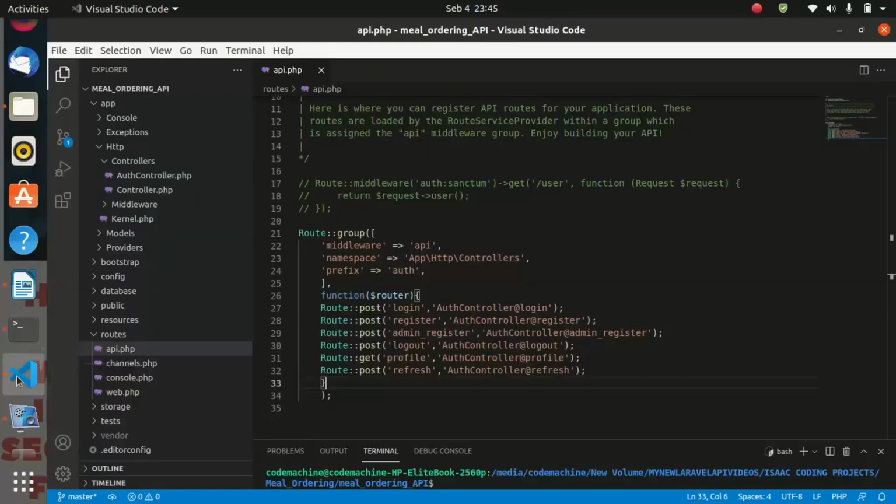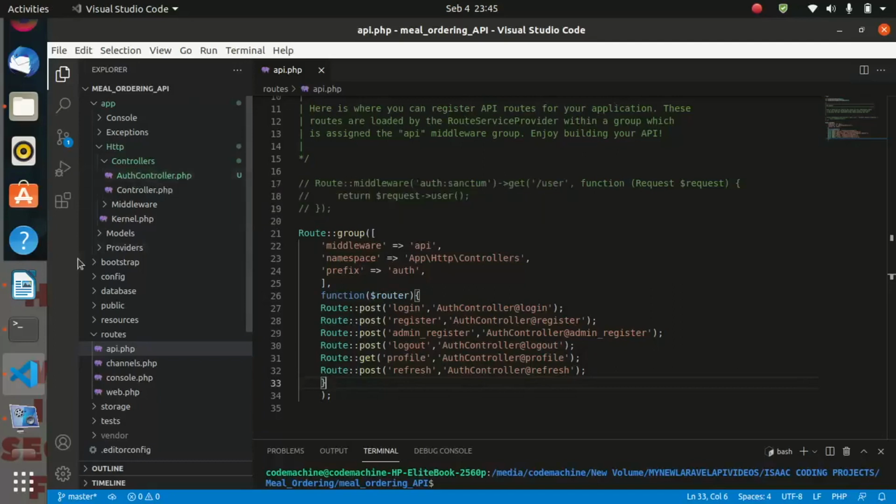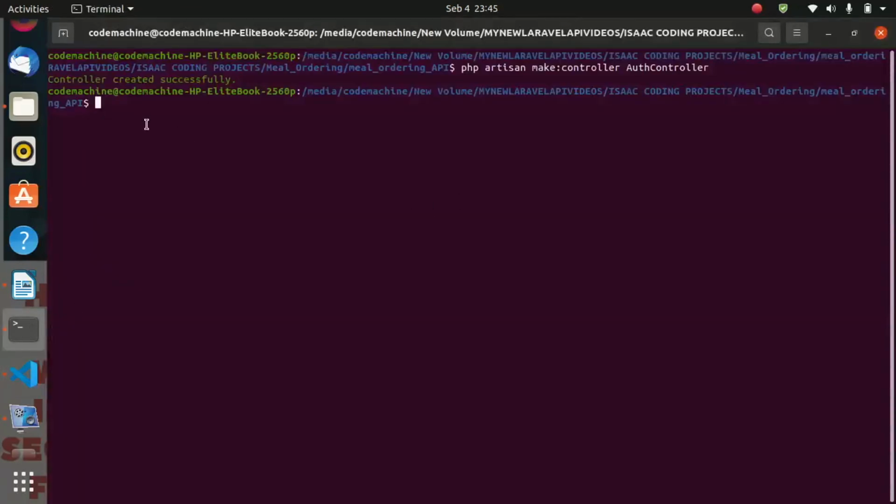So let us come back to our project, and as you see, Git has tracked this change automatically, and you are seeing under app HTTP controllers you are having the auth controller. So let us go ahead and add that change to Git. We shall say git add, adding all the files.